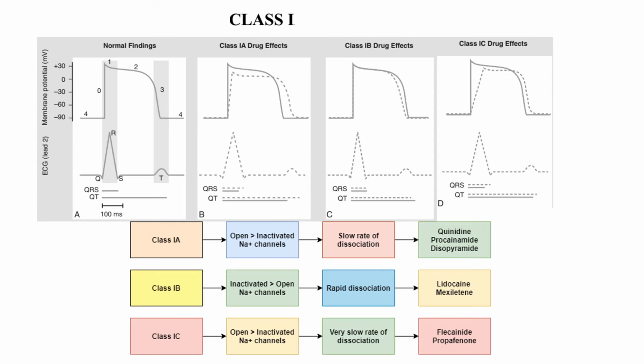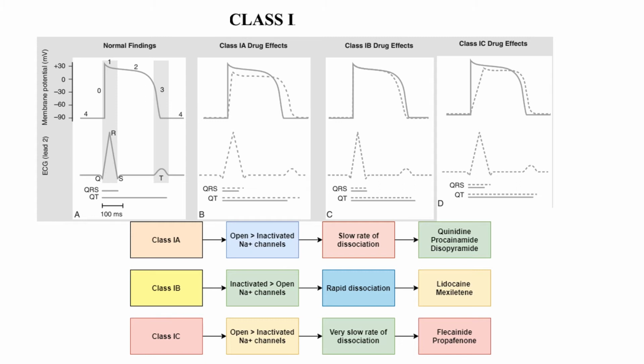Whereas class 1B drugs don't affect the fast acting channels. They act at the slow acting or inactivated channels, and they dissociate from the receptors very fast. So they do not prolong the action potential.